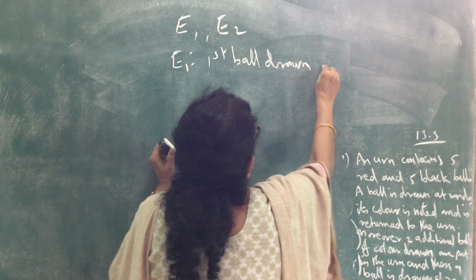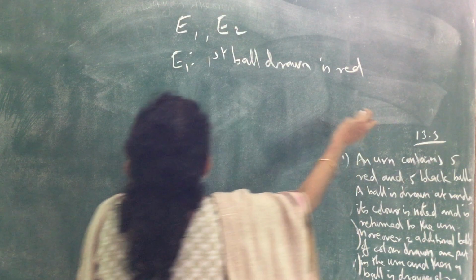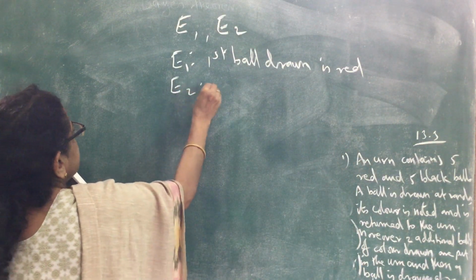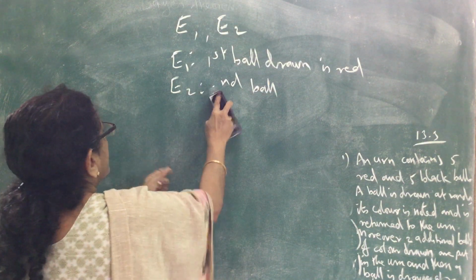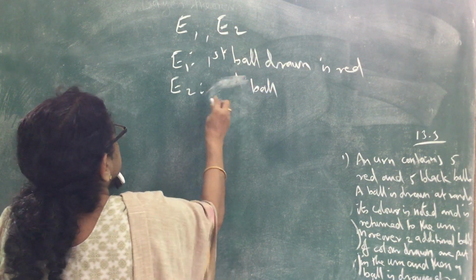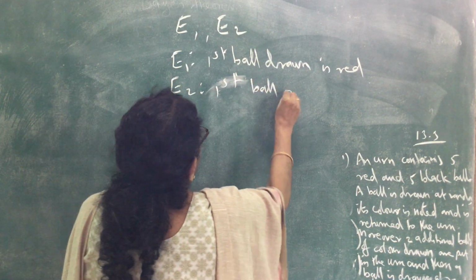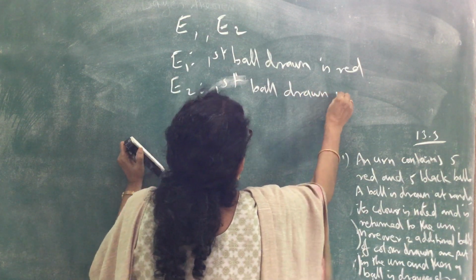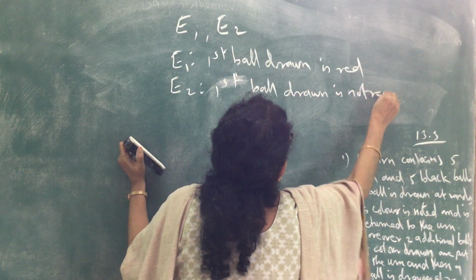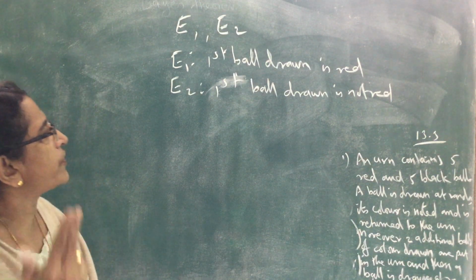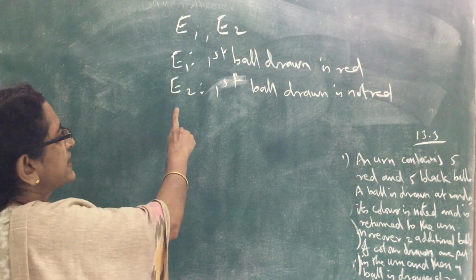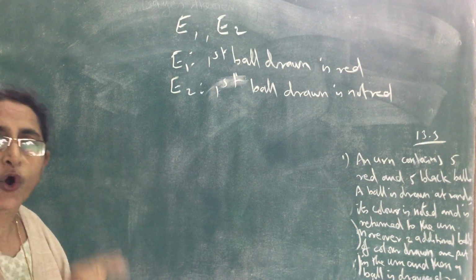First ball drawn is red. E2 is the second ball drawn. Sorry, first ball drawn is not red. So E1 is the event, first ball drawn is red, and E2 is the event, first ball drawn is not red.